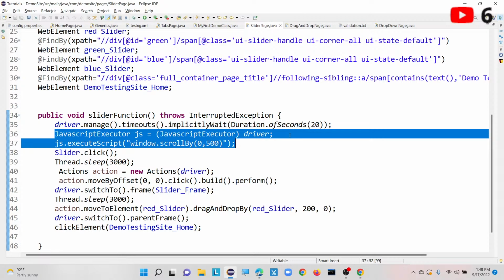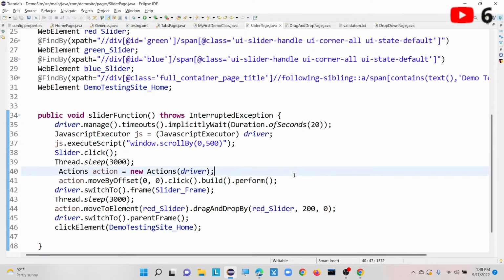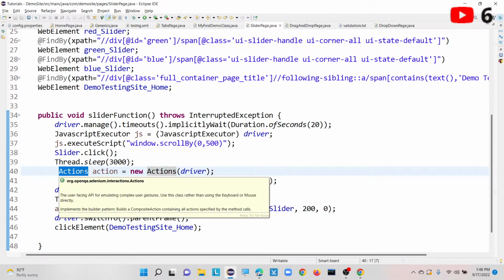So what exactly does this Actions class mean, and why are we using it? It is for automating keyboard operations and mouse operations. In Selenium WebDriver, there is one class called the Actions class, which Selenium WebDriver provides.